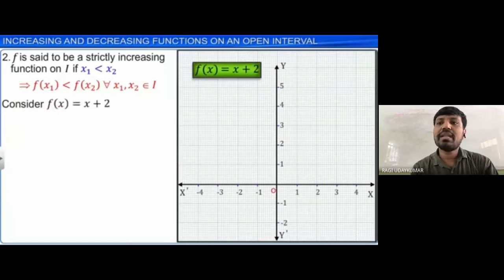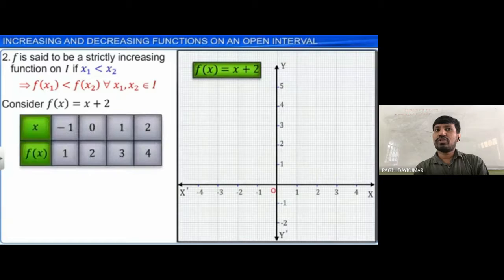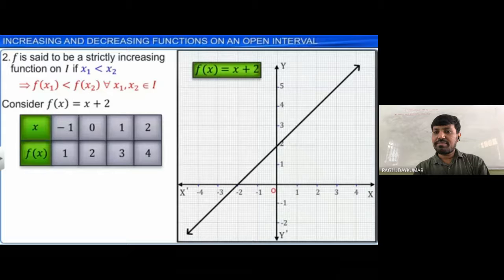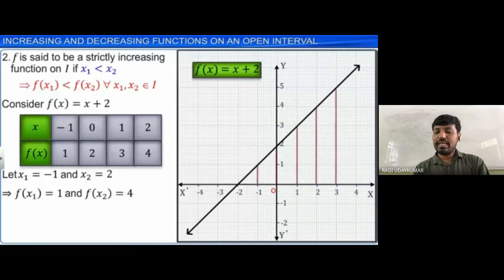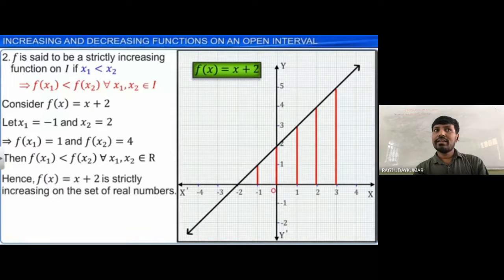Let us take one example, f of x equals x plus 2. When x is minus 1, f of x is 1; when it is 0, it is 2; when it is 1, it is 3; when it is 2, it is 4. So it keeps on increasing. Whatever values x1 and x2 you take, you do not get equal values, so it keeps increasing. So it is a strictly increasing function. This function is strictly increasing in the set of real numbers.